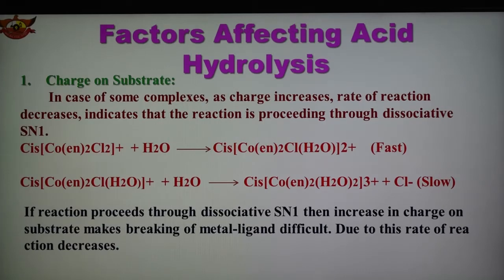It is observed that if the reaction takes place through dissociative SN1, then an increase in charge on the substrate makes the breaking of the metal-ligand bond difficult, and because of this, the rate of reaction decreases. So this is the reason. So this is one example, the charge on the substrate.